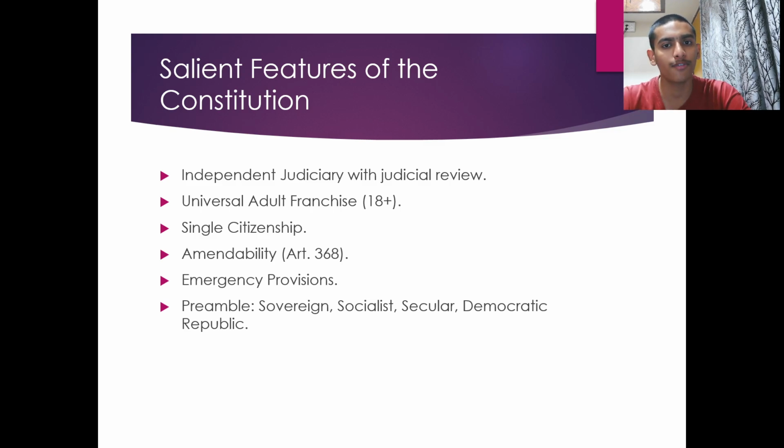Then universal adult franchise, that is universal adult suffrage, meaning people who are 18 and above can vote in elections to elect their representatives. Then, unlike various other nations, we have a single citizenship of the center and not of the state. That is, we have citizenship of India and not of a particular state. Then the constitution can be amended. A procedure is given in the constitution itself under Article 368, and the power of amendment is given.